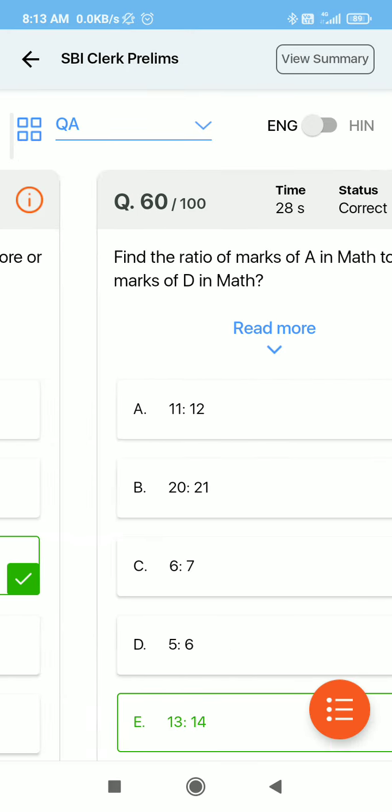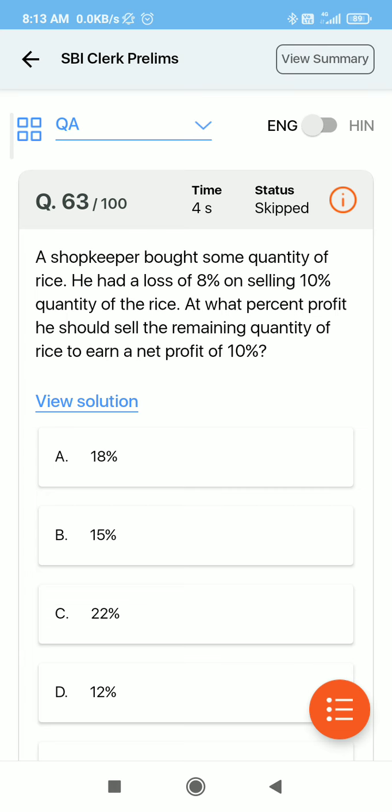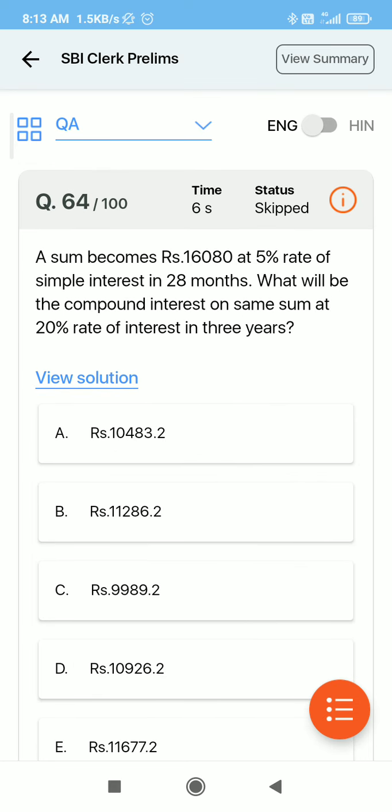So the questions of these were correct. I think all are correct. Yeah. Then there is the profit and loss chapter. I skipped this also, so I will try to do it. Then there is compound interest. So this is my weak area. I will revise this chapter from my arithmetic notes.